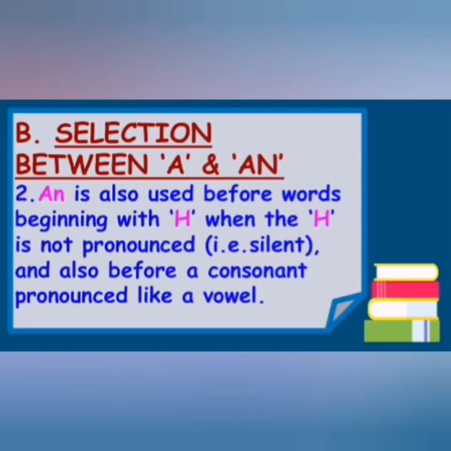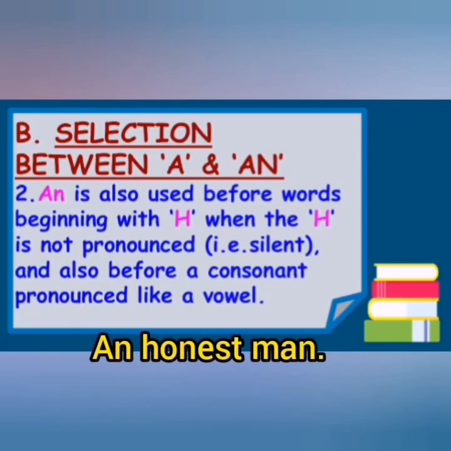For example, B, C, D, F, G. So for all the words that start with H where H is silent, we use an. For example, an honest man. Here honest starts with H but H is silent. We hear only the sound O, honest.